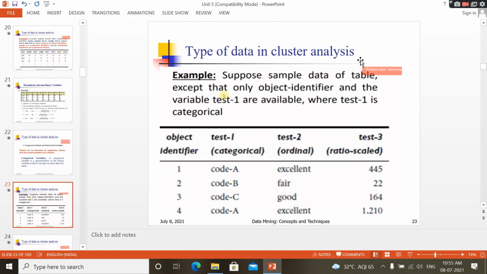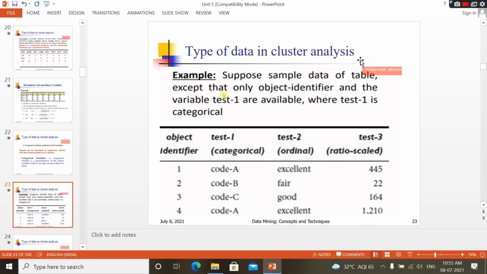So here I am explaining with an example. Suppose the sample data table, except that only the object identifier and the variable test1 are available, where test1 is categorical. Here I am taking a table. The first column is the object identifier: object 1, object 2, object 3, object 4.